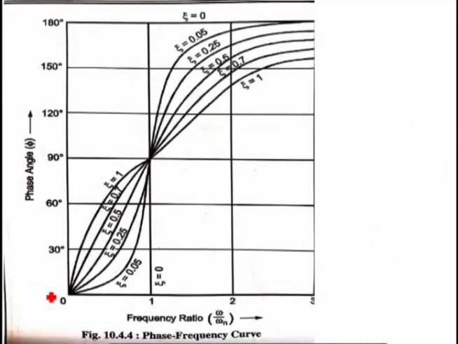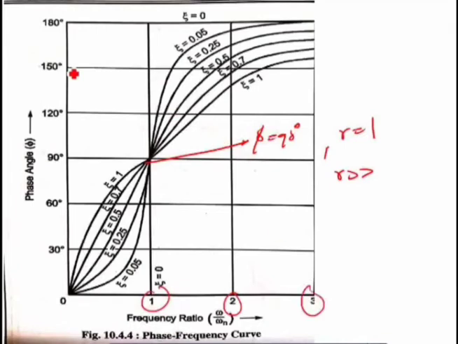Now, phase angle, again same, this phase angle phi is always 90 degrees at r equal to 1. Okay, and as r goes on increasing, let us say from 1 to 2, 2 to 3, you can see that this phase angle is approaching towards 180 degrees. So we can say that when r is very very large, z is equal to y and phase angle is approximately equal to 180 degrees. These are the observations from this.